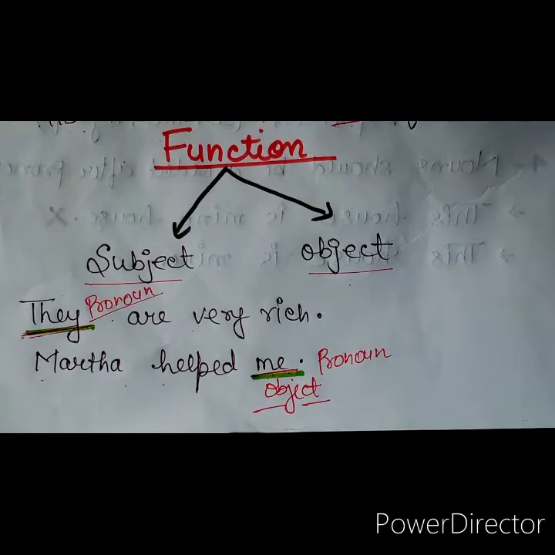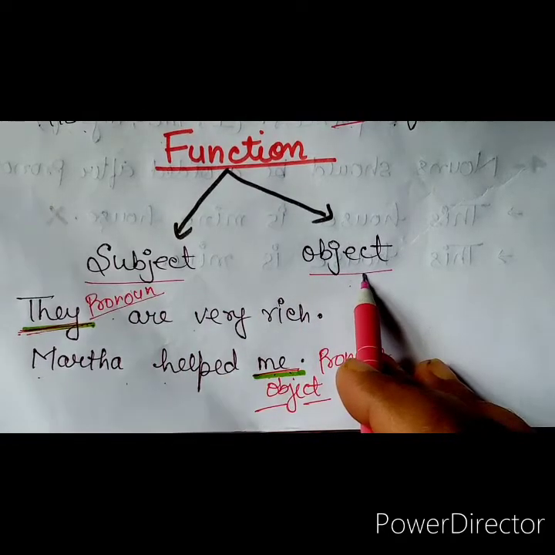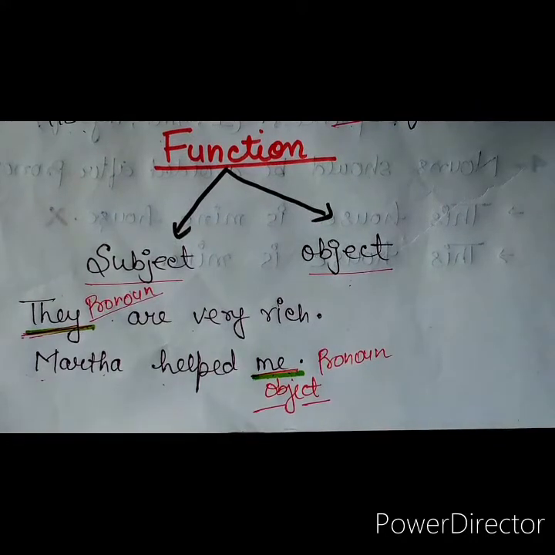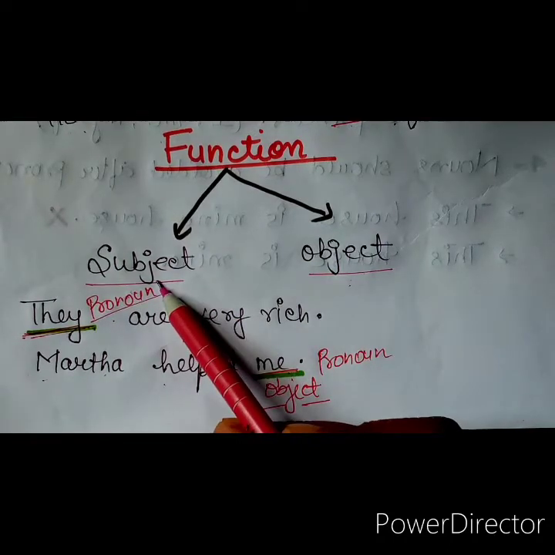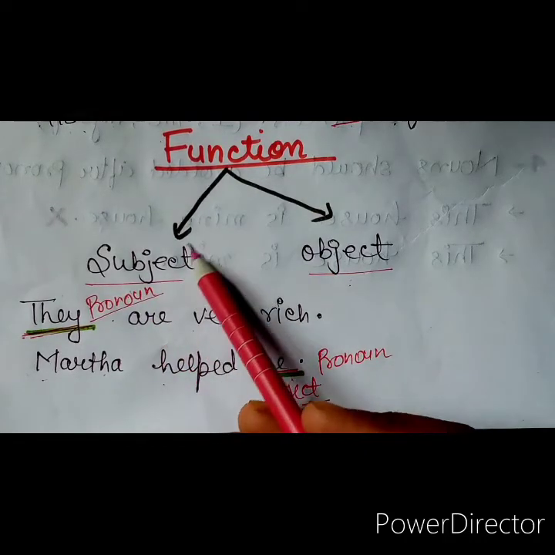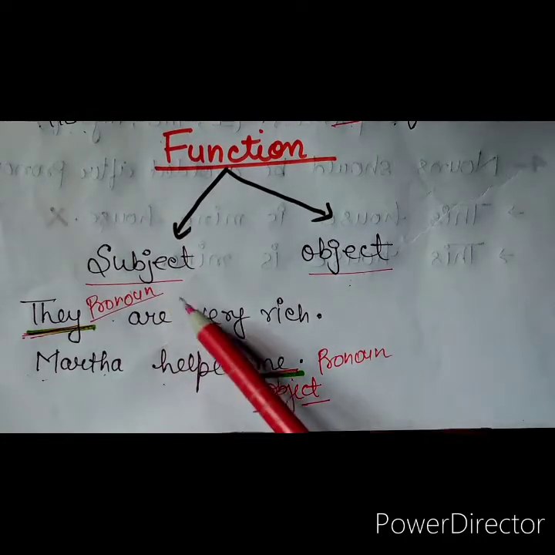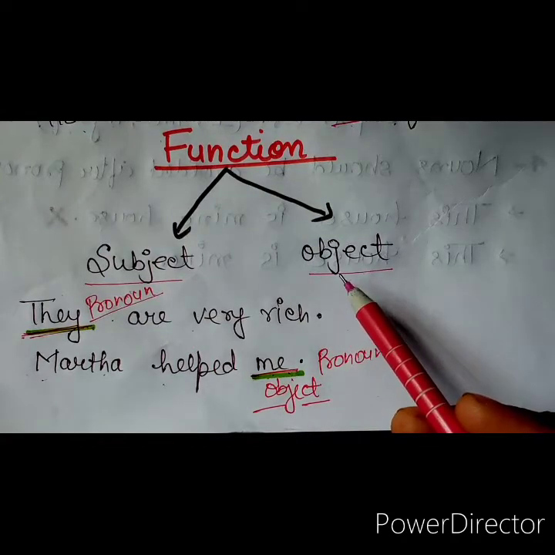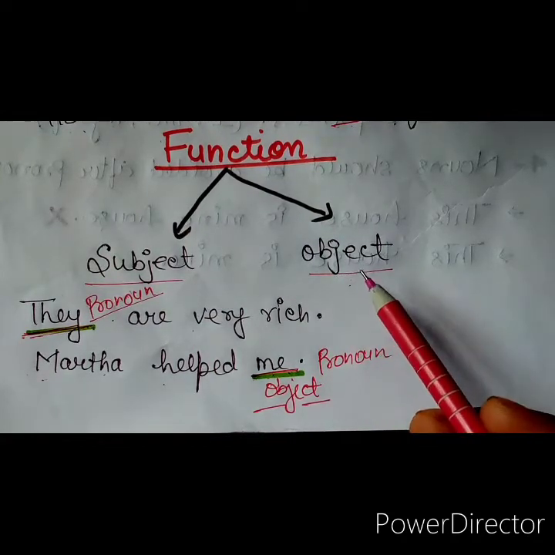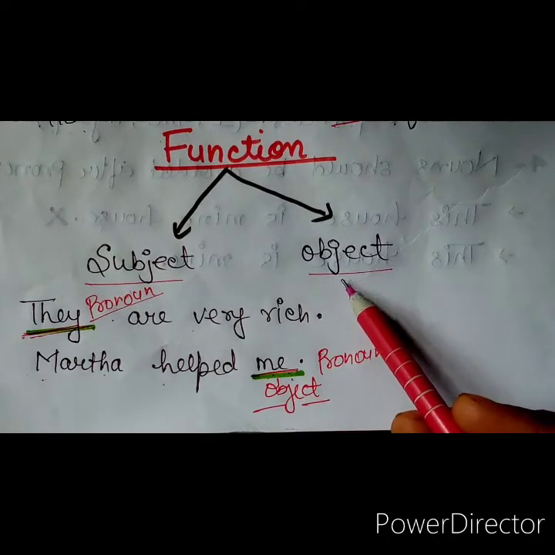Now let us discuss the function of a pronoun. Function means what a pronoun does in a sentence. As we know, a pronoun replaces a noun, and a noun plays the role of a subject and an object in the sentence. So a pronoun does all the work that a noun does in a sentence. If a noun plays the role of a subject, a pronoun can also play the role of a subject, and as a noun plays the role of an object, a pronoun can also play the role of an object in a sentence.